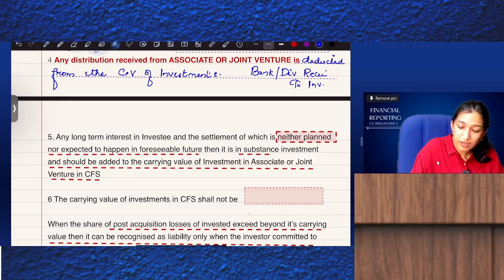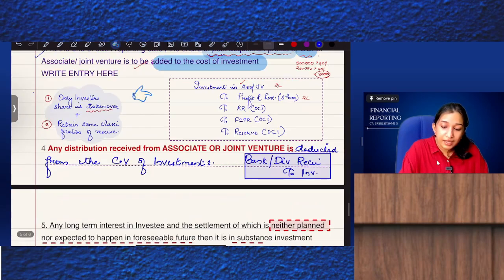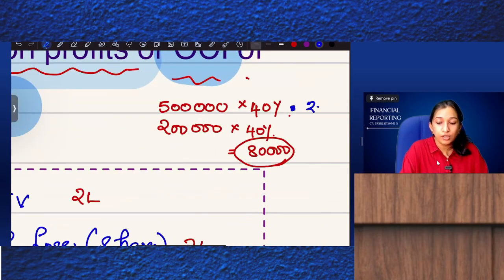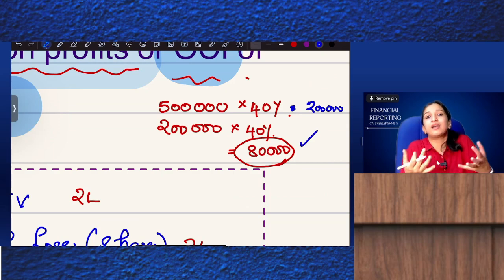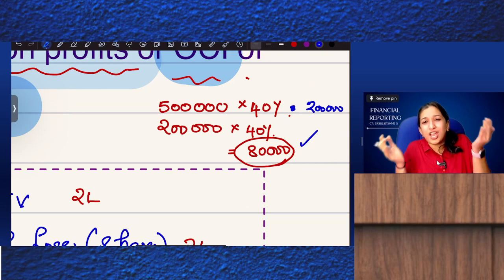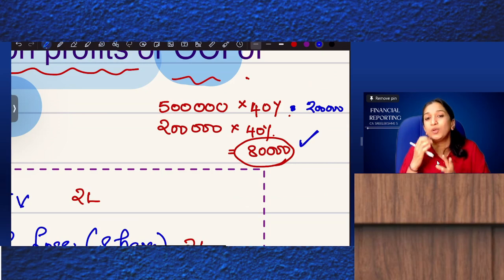But what is the logic? Why did you credit investment? Because you already added your share of 2 lakhs, so your investment value is more by 2 lakhs. From that you recovered 80,000. It's like you are adding all receivables, all the share of profits, to the investments. So investment represents what is receivable from the associate. When you receive it, it is like recovery of investments, bank to investment.